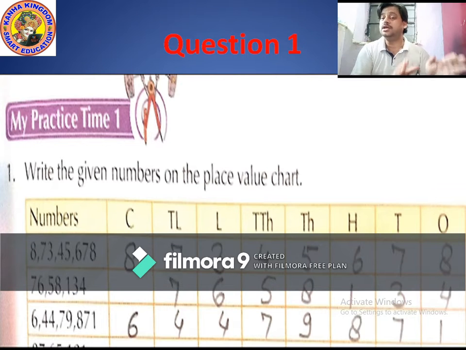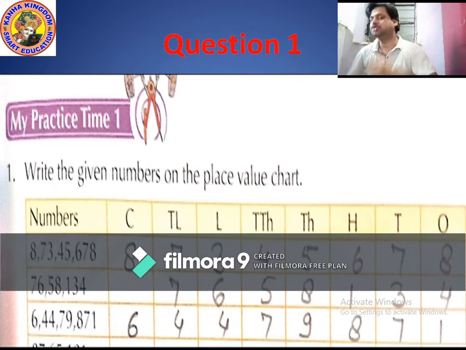Now move to which period? Very good, lakhs period. In lakhs period again two place values, that is lakhs and 10 lakhs. So which number comes in lakhs? 4. And in 10 lakhs again 4, because there is double 4. Now finally move to which period?